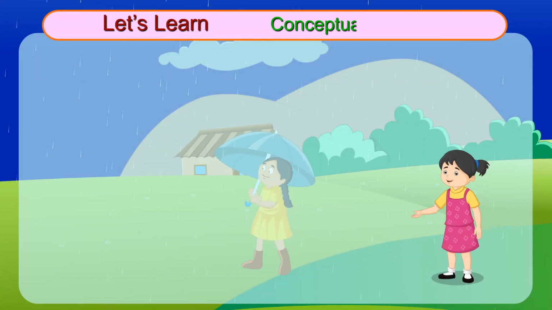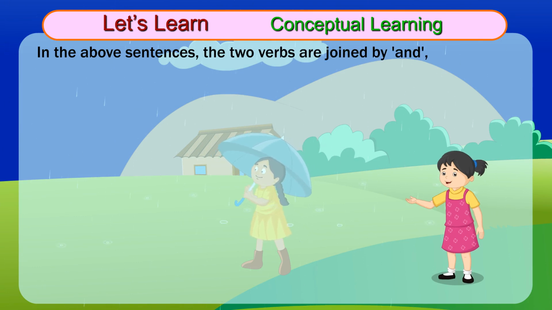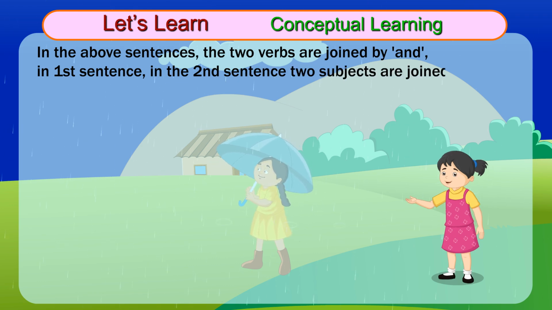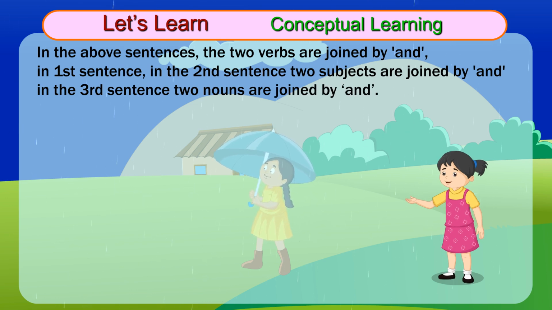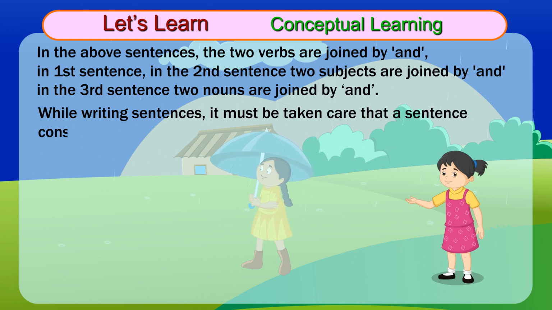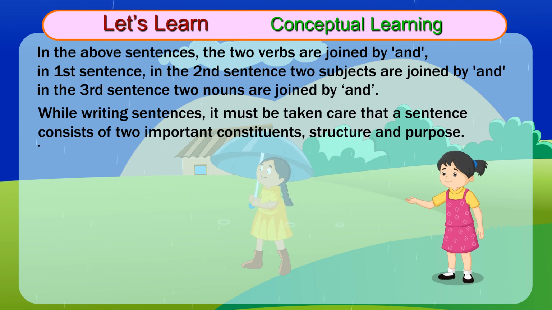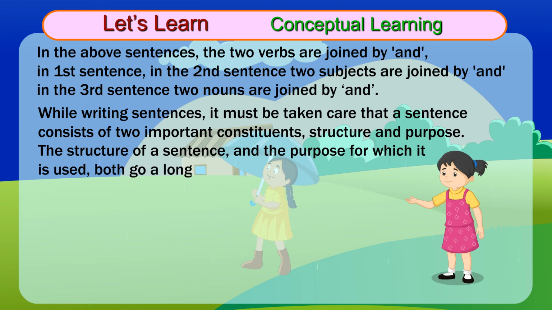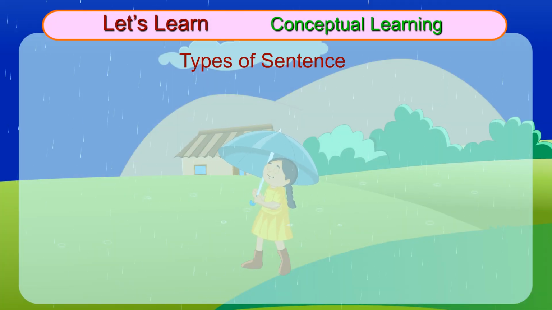Let's learn. Conceptual learning. In the above sentences, the two verbs are joined by and in the first sentence, in the second sentence two subjects are joined by and, in the third sentence two nouns are joined by and. While writing sentences, it must be taken care that a sentence consists of two important constituents, structure and purpose. The structure of a sentence and the purpose for which it is used both go a long way in deciding its meaning. Types of sentence.